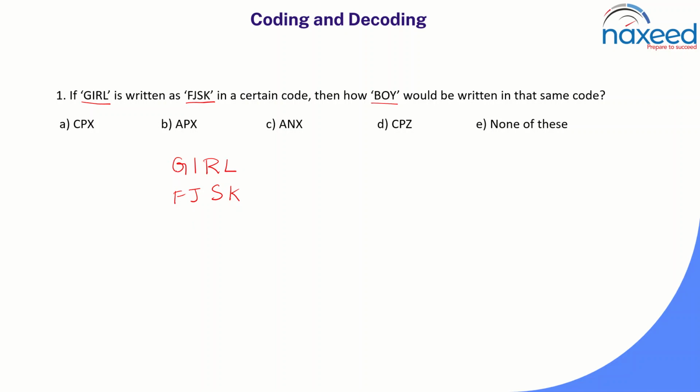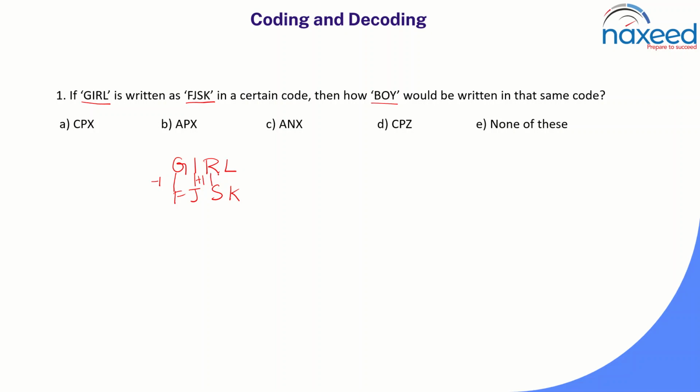Now I will try to find the relation: how the letter G is coded as F, I is coded as J, R is coded as S, and L is coded as K. If you observe closely, for the letter G they have taken the previous letter in the alphabet, that is F. So here they are taking the one letter before G. For I, they have taken the letter J, which means they are taking the next letter.